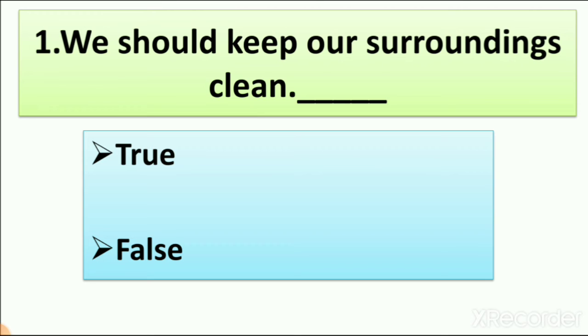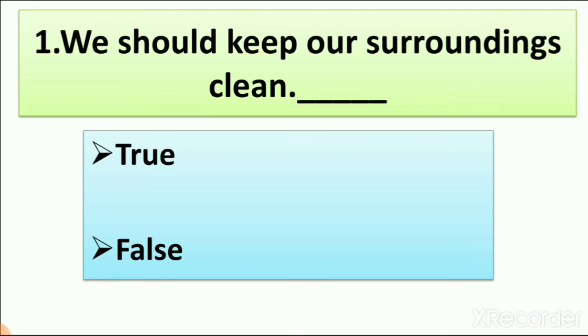If it is dirty, what happens? You fall ill. If it is clean, you can grow healthy. So we should keep our surroundings clean. We revise all these things 2 or 3 times. So now you have to answer it, that we should keep our surroundings clean. True or false?